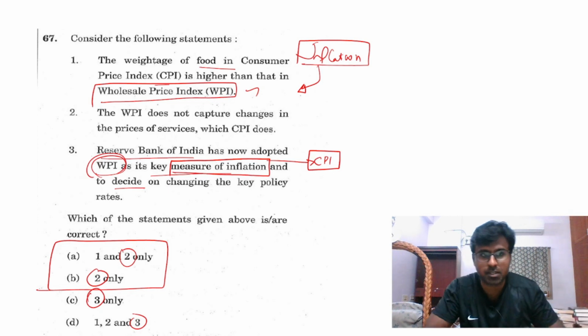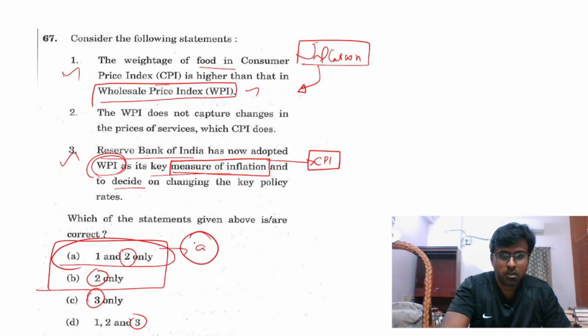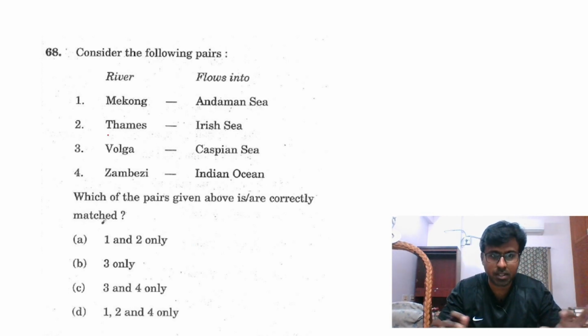This is the change. So this is true. So A is the answer. Okay, A is the answer.